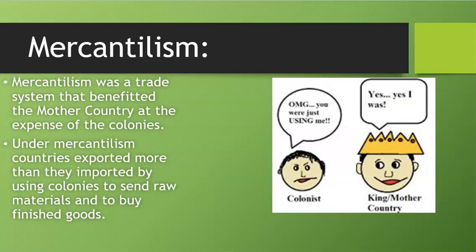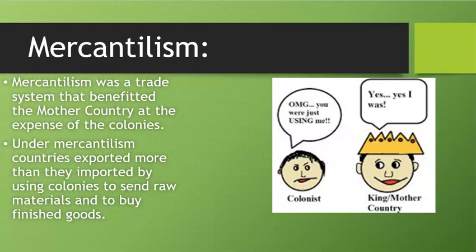So, mercantilism was a trade system that benefited the mother country at the expense of the colonies. There's not a lot of notes, but you do basically need to write this down, right? Instead of putting the key points up, I just put mercantilism. Under mercantilism, countries exported more than they imported by using colonies to send raw materials and buy finished goods.